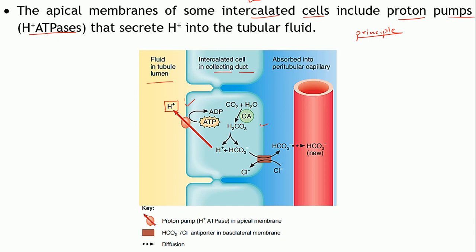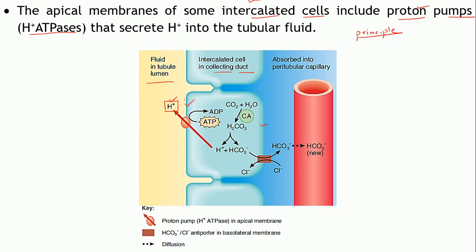Why is it known as a proton pump? That is because it is responsible for movement of a proton. H plus is nothing but a proton, right? So it is responsible for movement of a proton across the membrane against its concentration gradient. That is why it is also known as a proton pump.